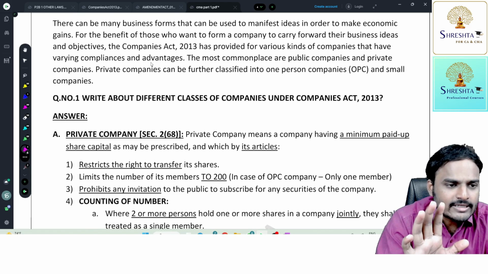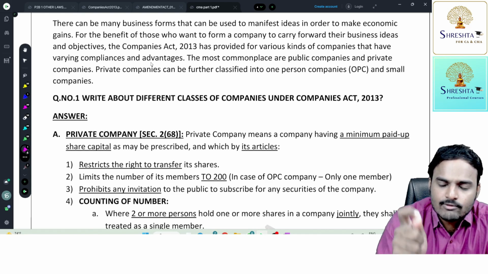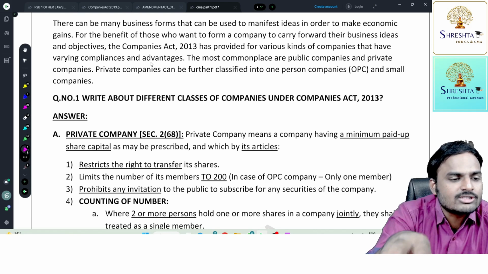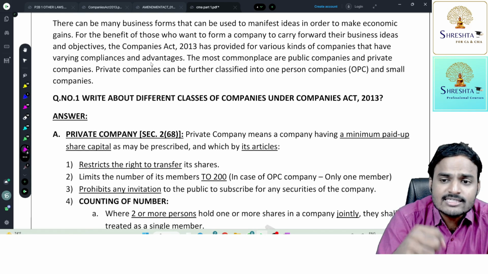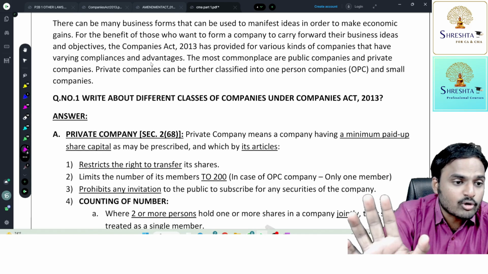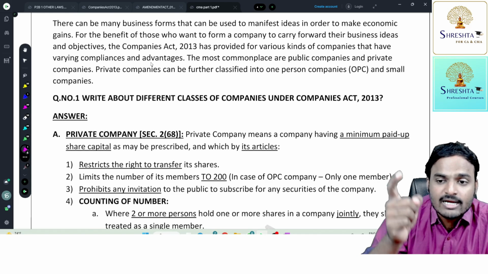I told you, don't worry. Shares are transferable properties, like goods that are transferable. But in a private company, in order to protect your privacy, I am placing some restrictions on the transfer. The restrictions mean what, sir? Is it a prohibition? No, no, no. Transfer is allowed. It's not prohibited. There is no ban on the transfer of shares. Transfer is permitted, but with some conditions.